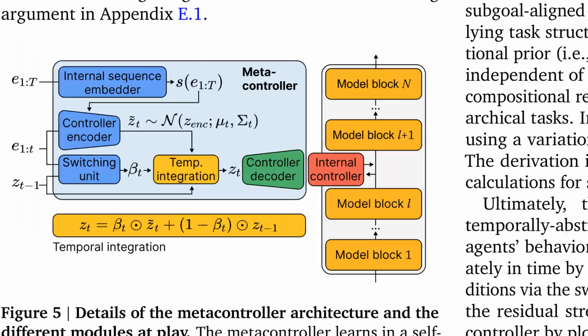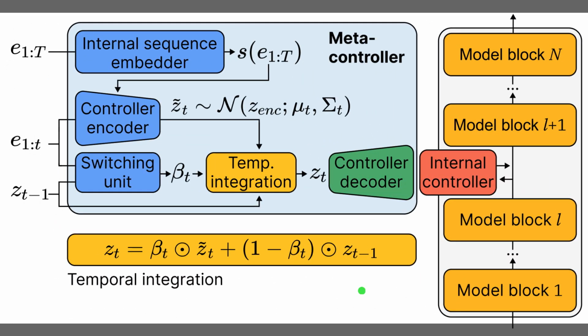Figure 5 explains how the meta-controller turns a whole trajectory into a small set of long-lasting internal actions. The full diagram shows a future condition encoder, meaning it can look at the entire activation sequence during training so it can propose better controller codes. The switching unit outputs beta t, which decides whether to keep the current code or switch, so behaviors persist over many steps. The controller decoder then produces an internal controller that edits the residual stream inside the frozen base model.